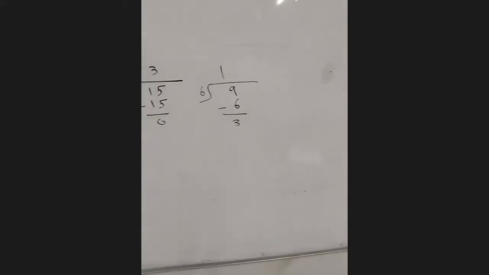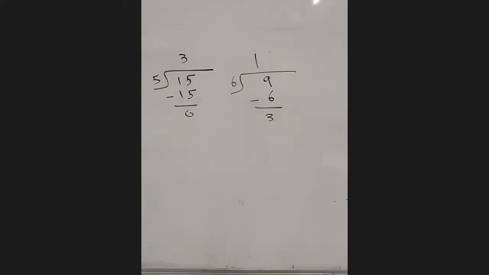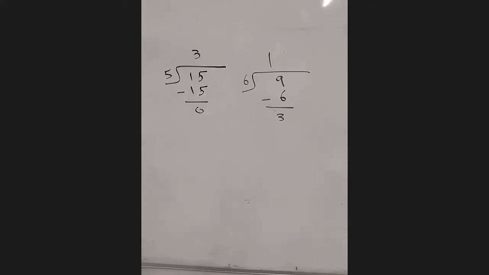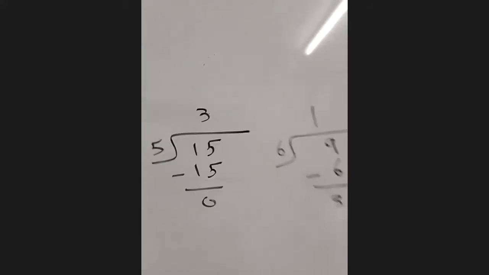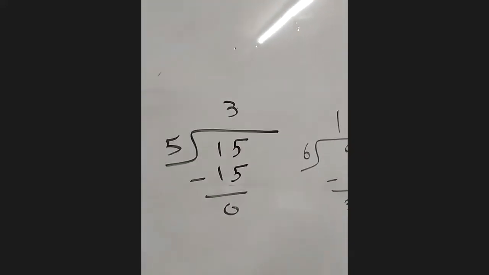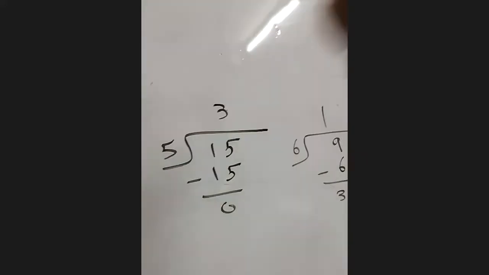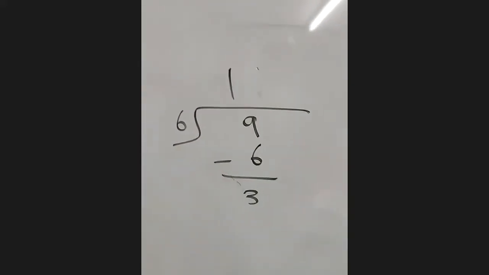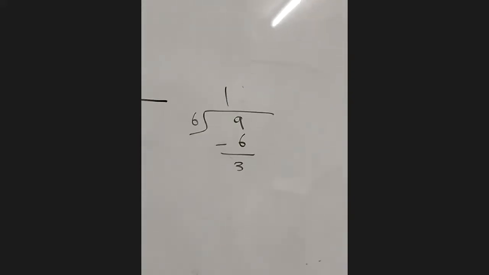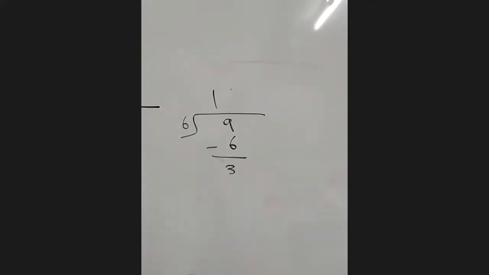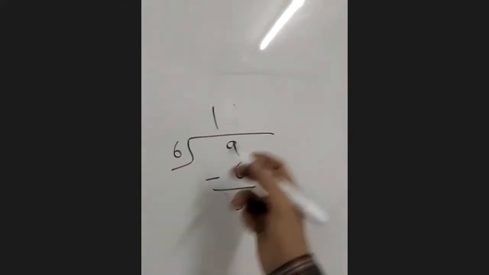But sometimes we take a point and put the decimal. If we want to continue here, no need to continue. We got the remainder 0, and my answer is 3. Done. But sometimes we need to do more. To do more, we did that in chapter 1. If you remember, some divisions we made them here, and we need to continue to find the final answer. We cannot put a remainder.